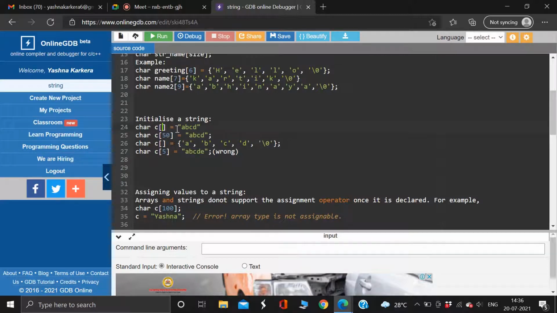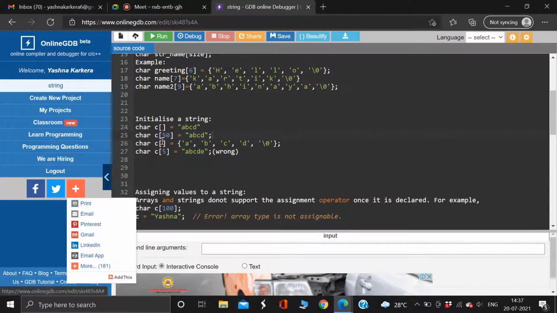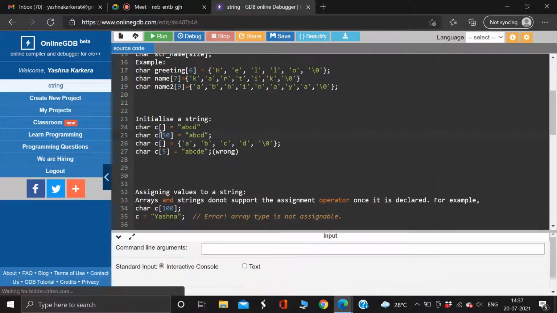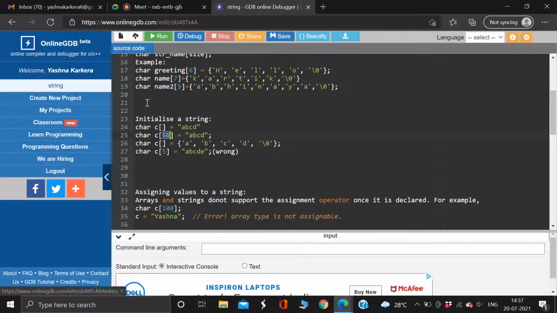And if you don't give any size inside the bracket, that means the compiler will consider the size according to the string we give. Okay, suppose I give this string, it will accordingly settle itself to 5 memory locations. Now suppose here I've given 50. Let me explain this first.